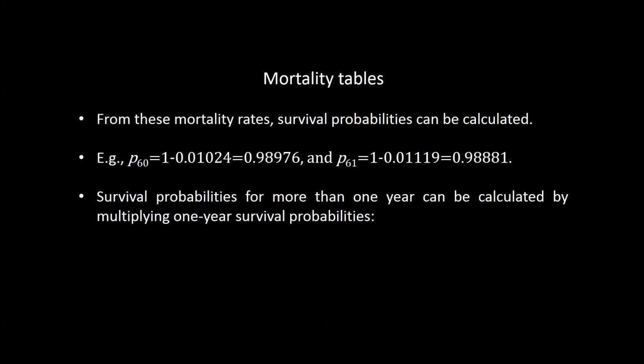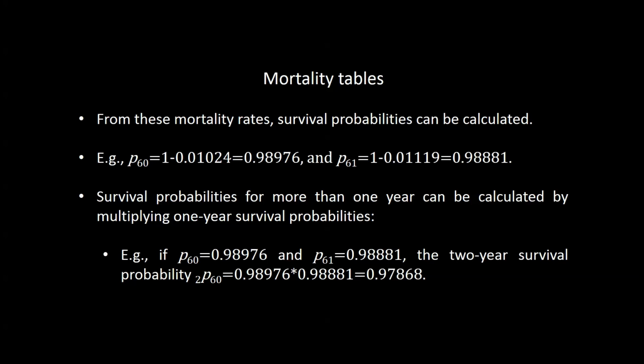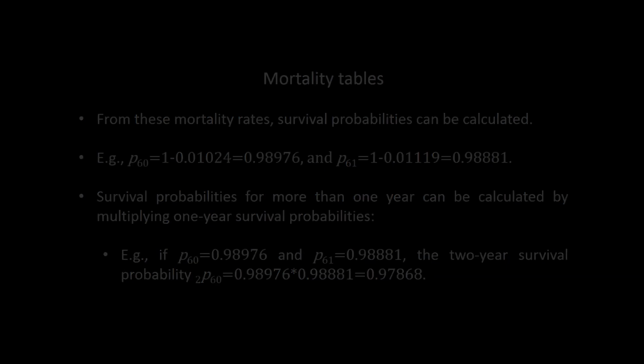by multiplying 1-year survival probabilities. For example, for the probability of a 60-year-old man to survive at least until his 62nd birthday, we get 97.868% as the product of the two 1-year survival probabilities. An important assumption we have to make for this calculation is that the 1-year survival probability for a 61-year-old will still be the same in 2011 as is provided in the table valid for 2010.